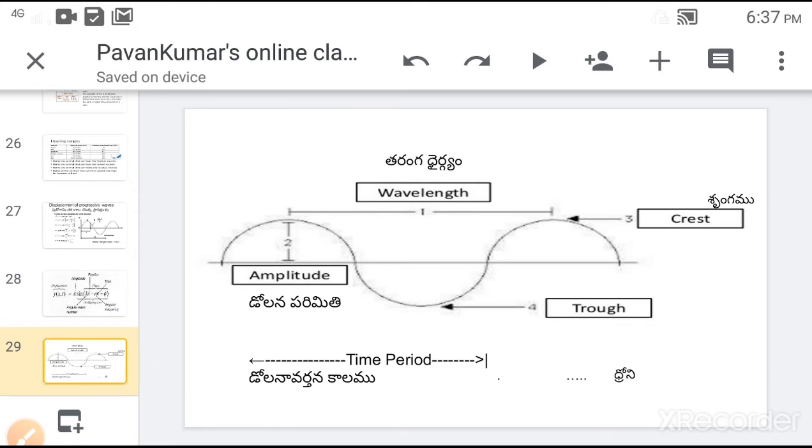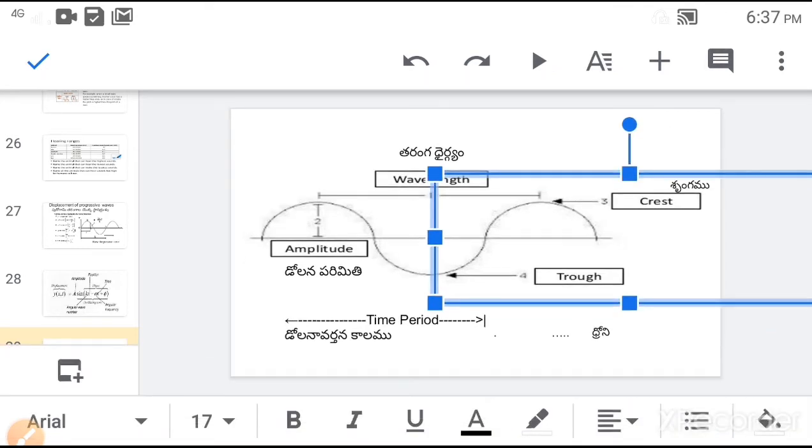Next, some basic terms in the case of the wave equation: amplitude, wavelength, time period, etc. The amplitude of the wave describes the height of the wave. If the wave is very high, then the amplitude is very large.